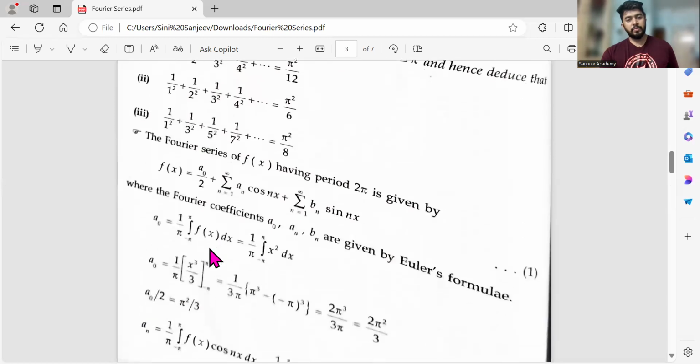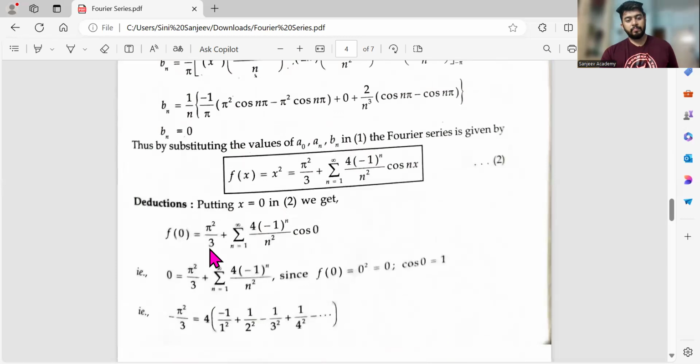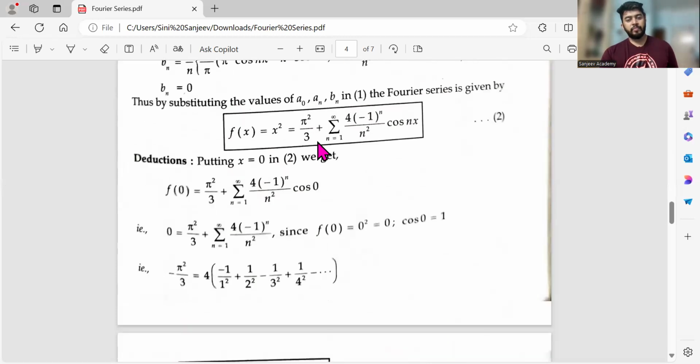So the function is x square. If I'm putting x is equal to 0, first I'll be getting 0 only. Pi square by 3, correct? Cos 0 is 1. Then I'll be getting minus pi square by 3 here, and this 4 will be taken outside.